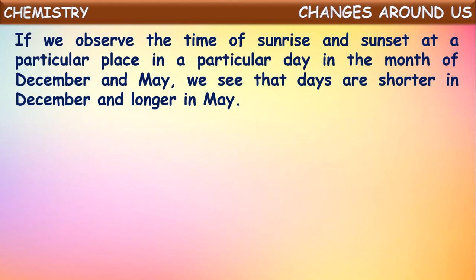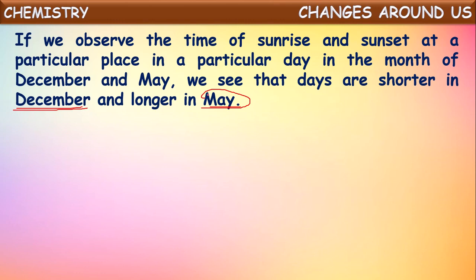If we observe the time of sunrise and sunset at a particular place on a particular day in the months of December and May, we see that days are shorter in December and longer in May. So if we observe the duration of day and time of sunrise in different months like December and May, we know in the December month there will be winter season for us, whereas in the month of May there will be summer season.